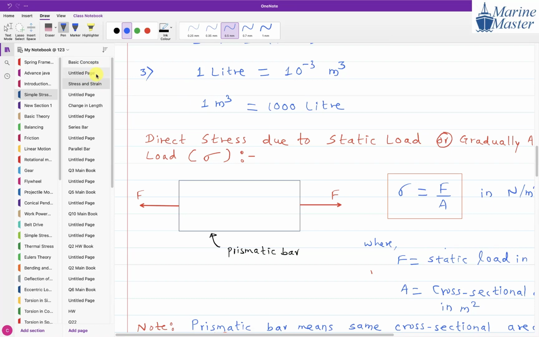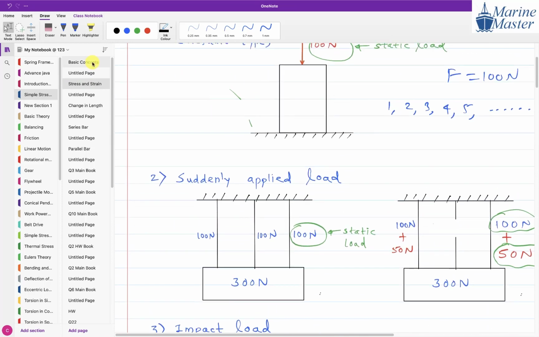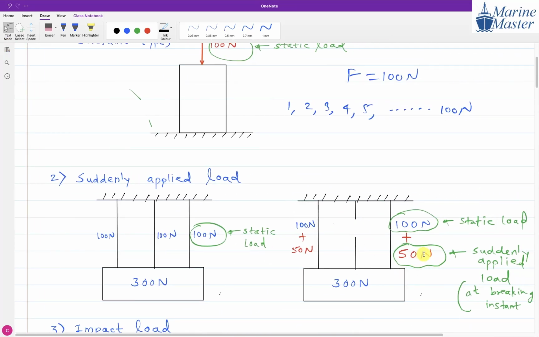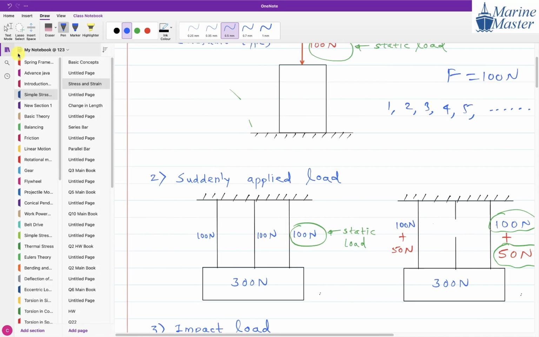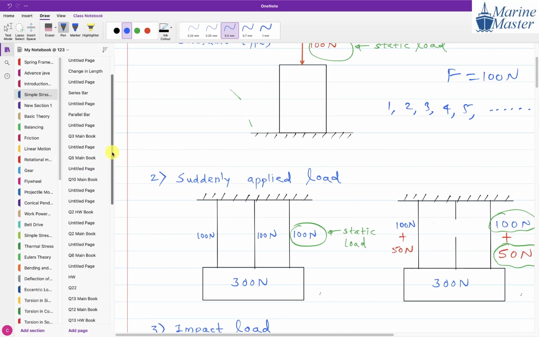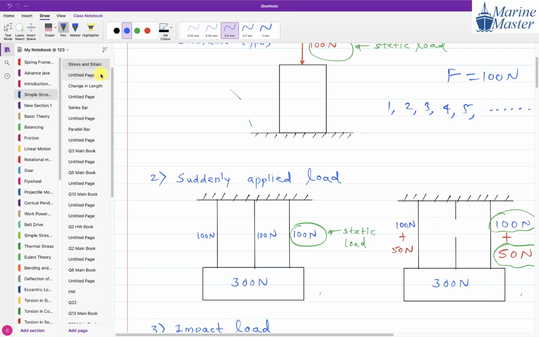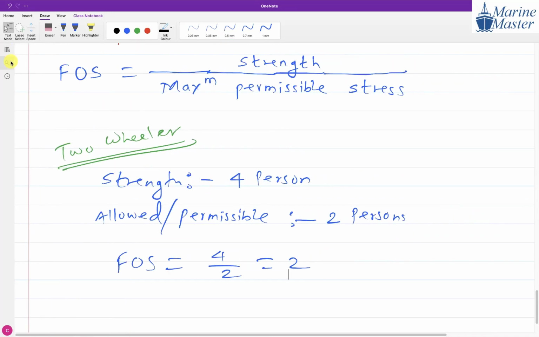If you remember our discussion from the previous topic, types of loading. If there is a situation like a sudden failure, say a suddenly applied load of 50 Newton comes on the object, there should be some gap, and the object must sustain that load also. So we always keep the load below the strength. We will not go directly up to the strength point, guys. We will go up to some level.